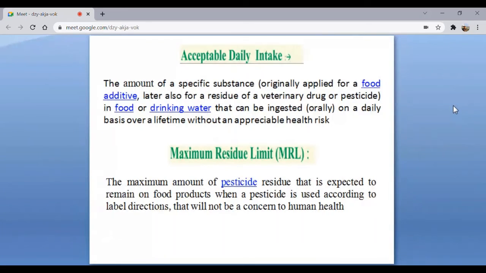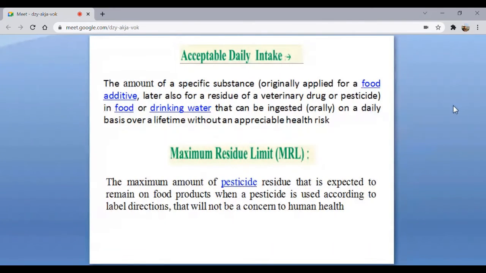It is because of the coloring agent, right? Earlier it used to be like that, but later on there were residues of veterinary drugs as well as pesticides, so these were also added. So these are the specific substances which may be ingested in the food orally on a daily basis for a lifetime without any appreciable health risk. That is nothing but your acceptable daily intake.